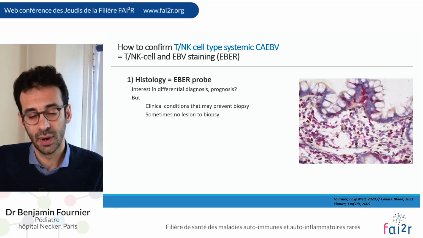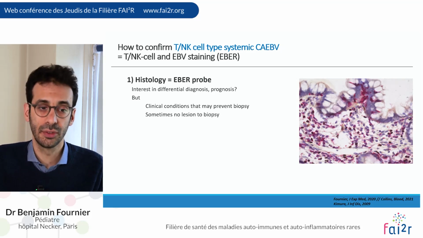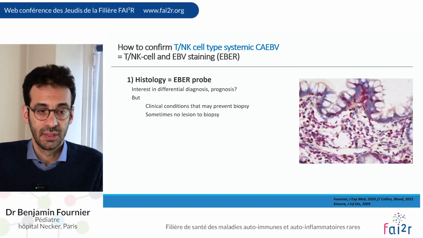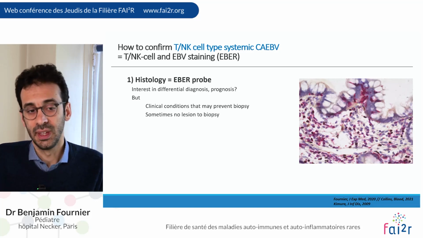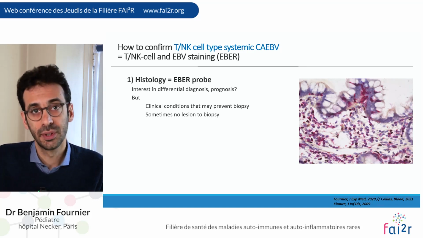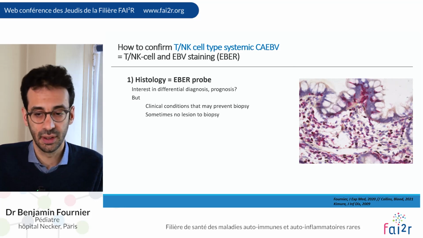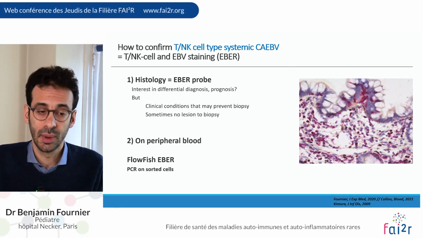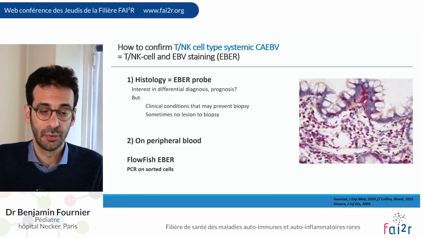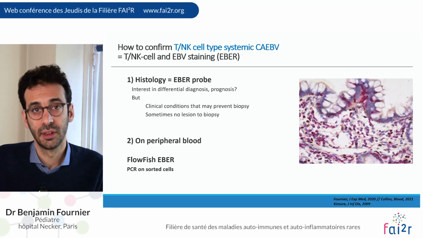So now you have raised the suspicion and you have to confirm the diagnosis. You have to prove that EBV is in T or NK cells, and you have to stain T and NK cells for EBV using an EBV probe. If you have access to histology, you can use the EBV probe, and it's always interesting to have histology for the differential diagnosis, maybe for prognosis, but sometimes the clinical condition prevents the biopsy, and sometimes there is no lesion to biopsy. And here it's interesting to remember that the cells are always circulating in the blood, so you can use peripheral blood, using either flow-FISH for EBV or PCR on sorted cells.